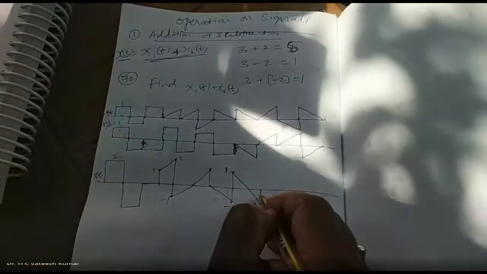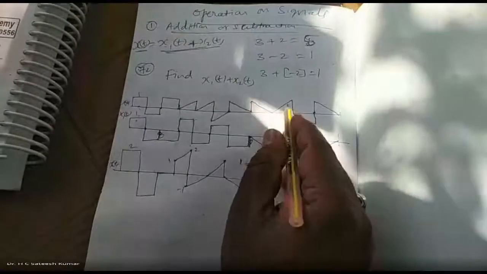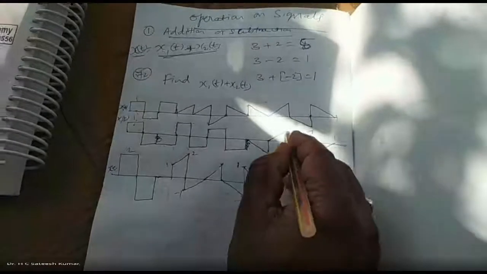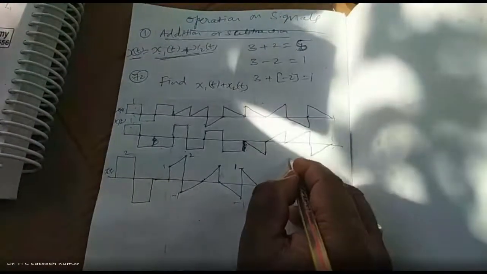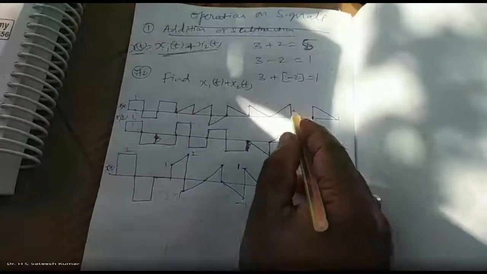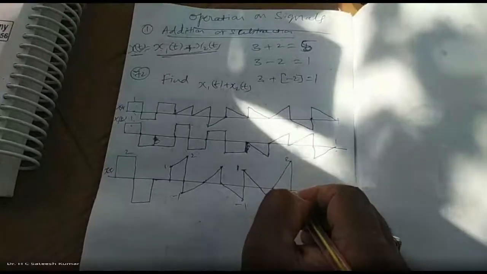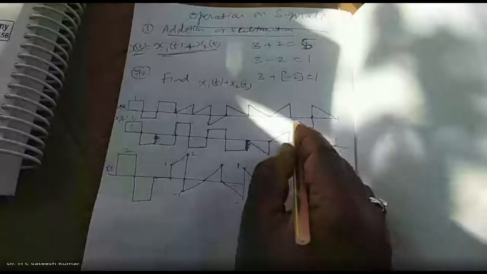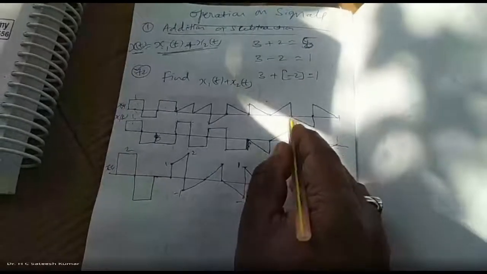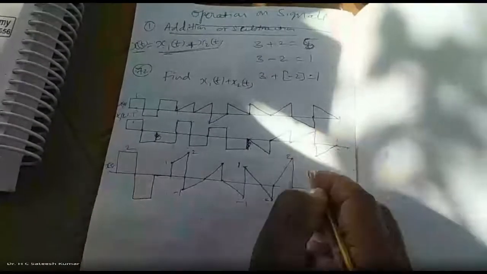Next, up by 1 unit. Next, increase plus increase is increase. Go to endpoints. 0 plus 0 is 0. 1 plus 1 is 2. Increase up to 2. And fall by 1, fall by 1, fall by 2 units. Increase plus decrease is constant, or constant can be 0 also, we don't know. 0 plus 0, 0. And plus 1 minus 1, 0.